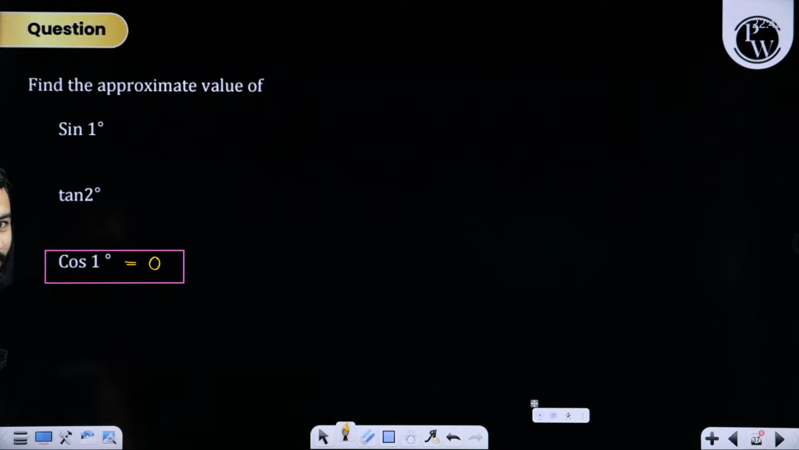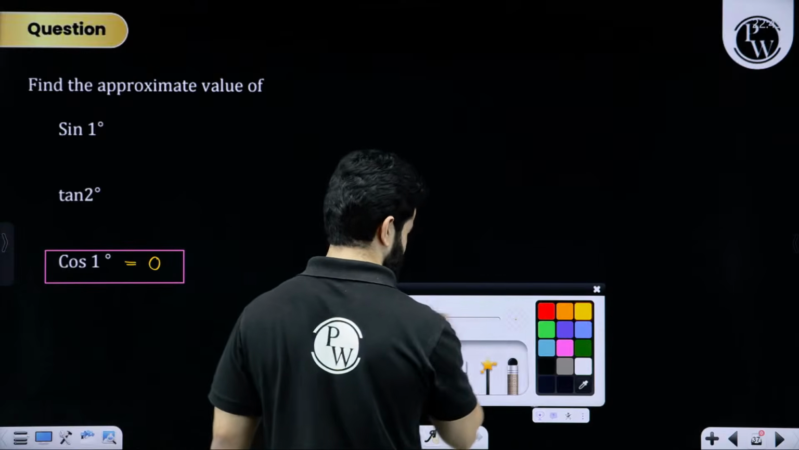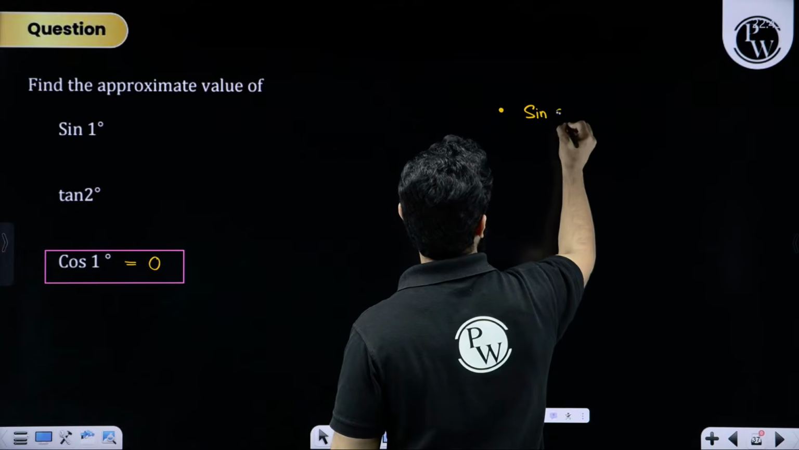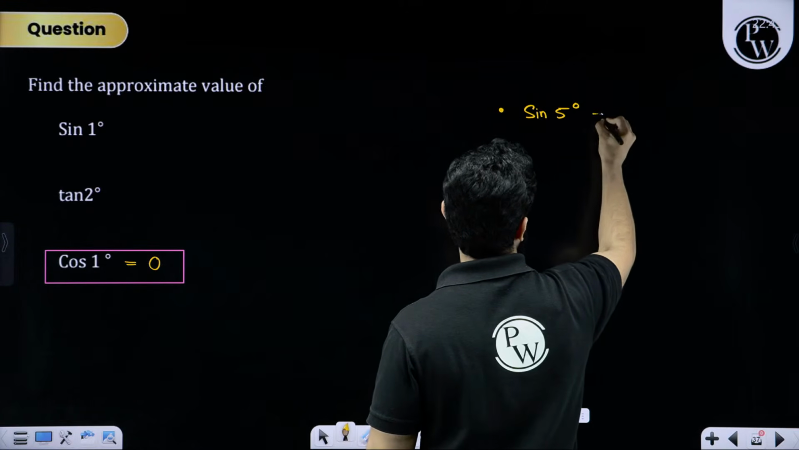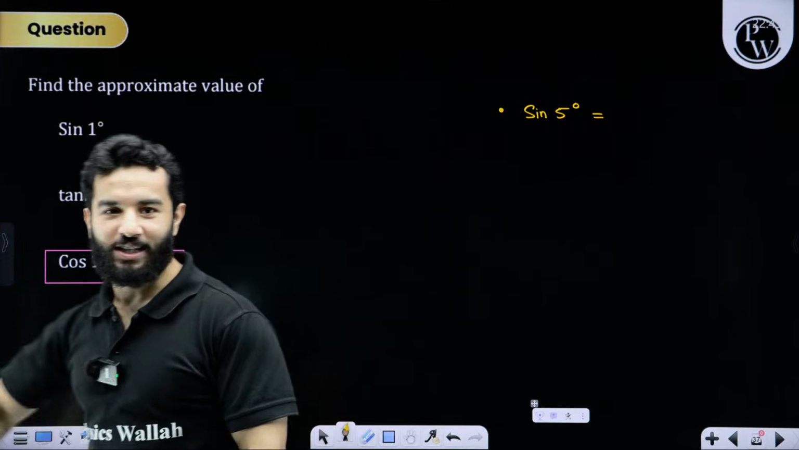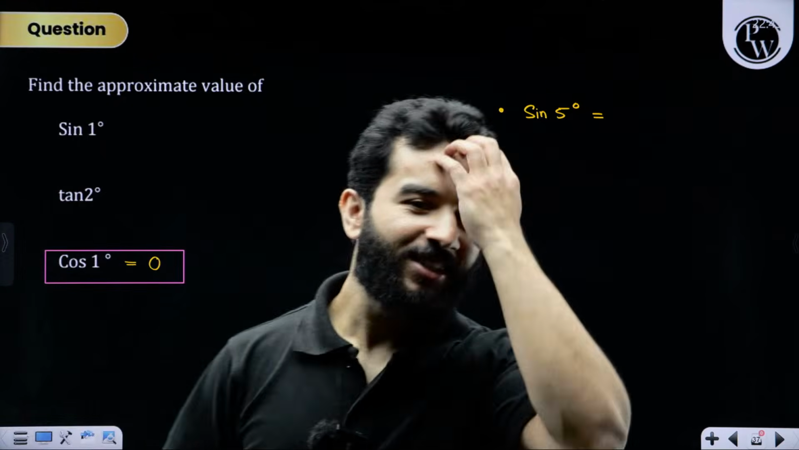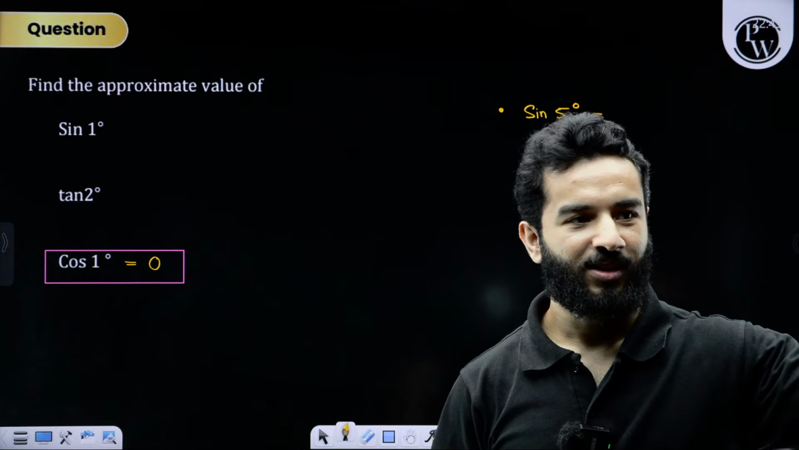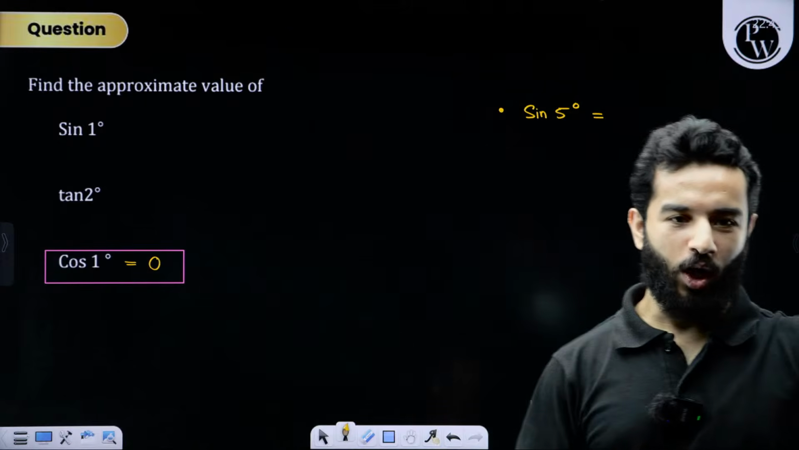Good, very good. First of all, no, very good. All are wrong. You all are wrong. Not a single answer is correct. So tan 2 degree, what is sine 2 degree? Acha, fine. With this logic, kindly tell me what is sine 5 degree. You are going to say sine 5 degree is 5. What is sine 5 degree?